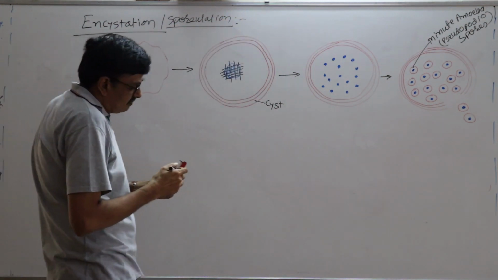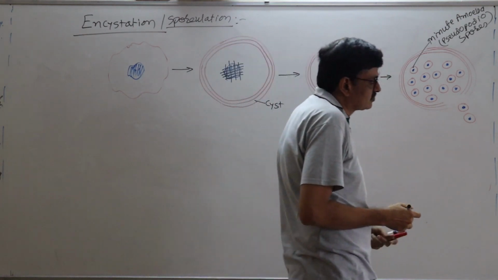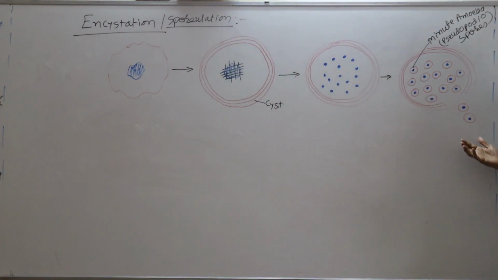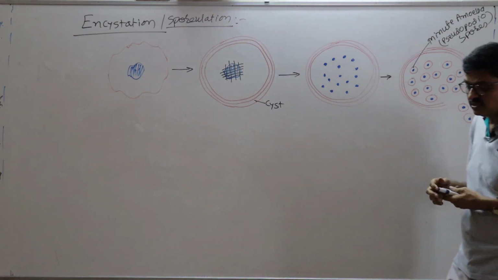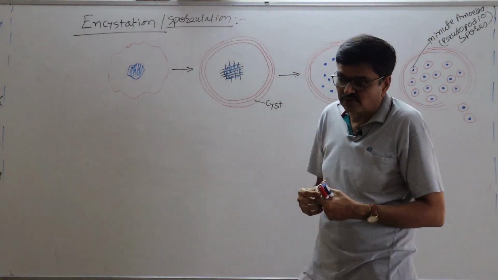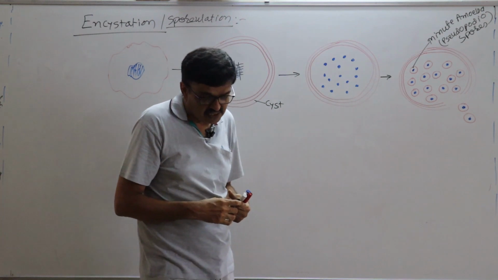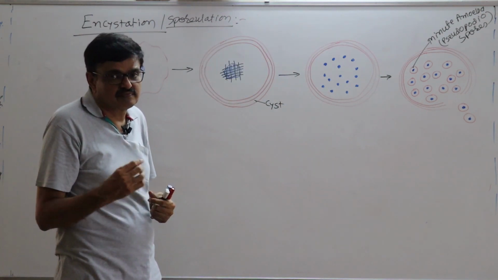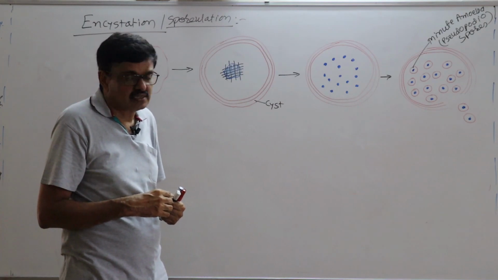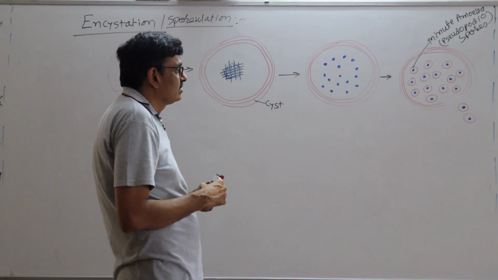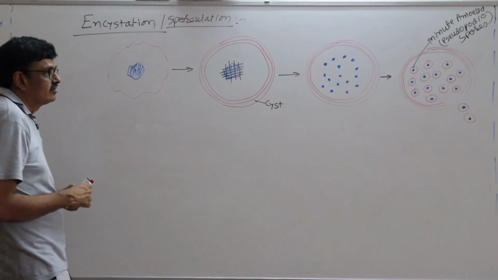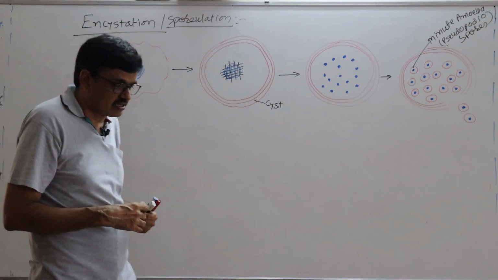Because at the end of it, pseudopodia is produced and ultimately in favorable conditions it is released. Okay, so that is encystation or sporulation. Then after, we can say buds. As far as bud formation is concerned, in yeast as well as hydra, you have already come across